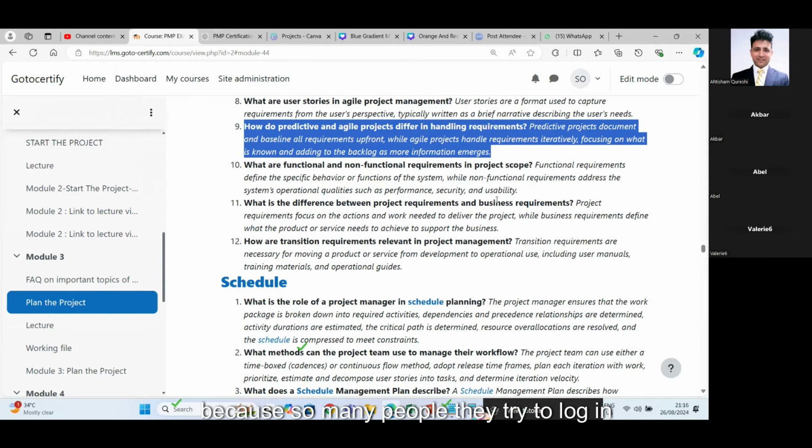Because so many people try to log in at the same time, and many systems have issues with scalability and they go down. They can't bear the pressure of so many people asking for the service, right? So they can't serve so many people at the same time. So this comes to the non-functional requirements of a system.